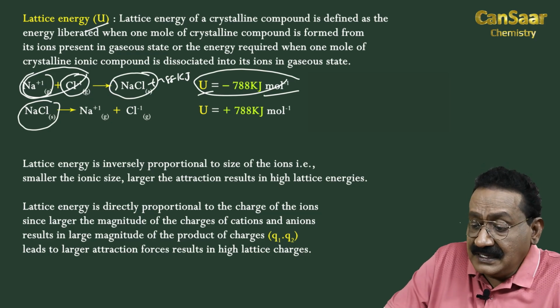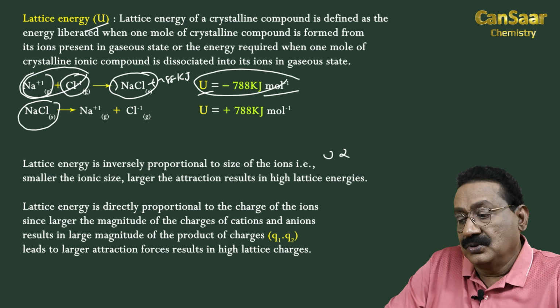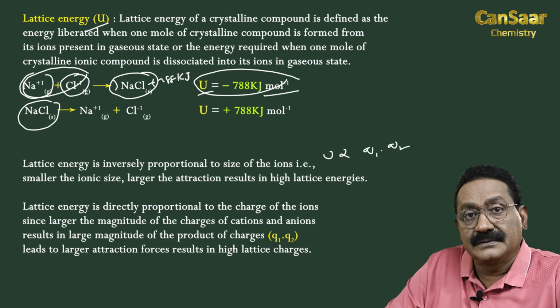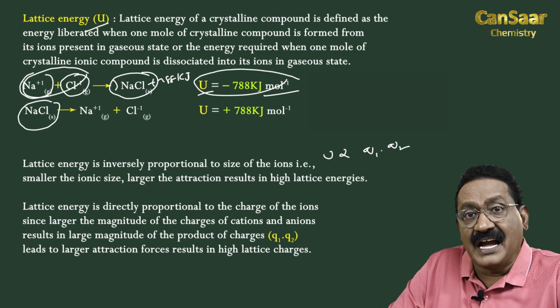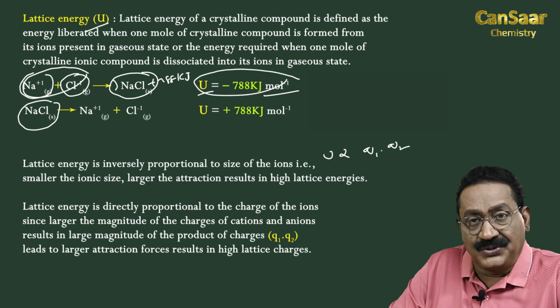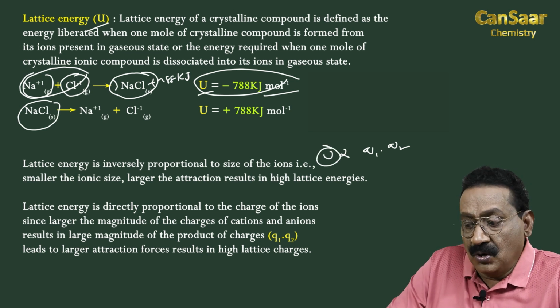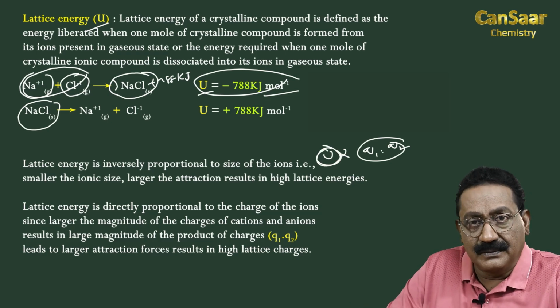Similarly, lattice energy U is directly proportional to the charge of the ions and also their product. So, more the charge of cation and anion and their product, the more U is. More charge, more product, then U is also more.